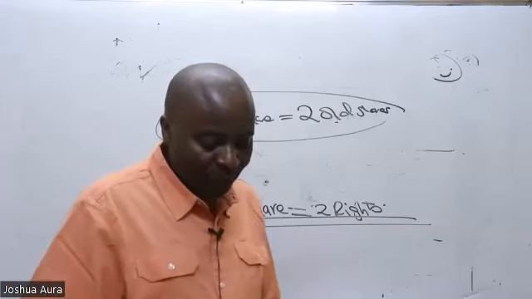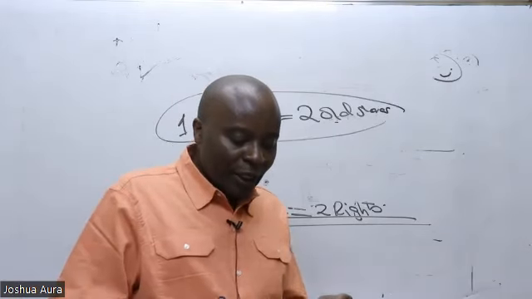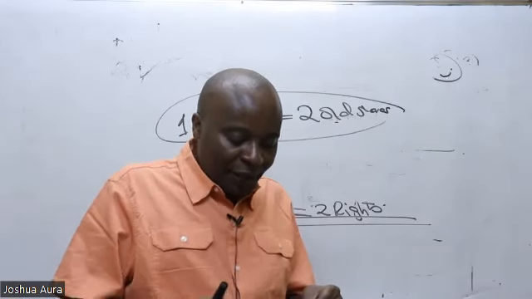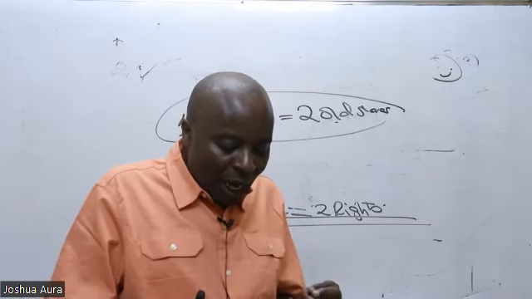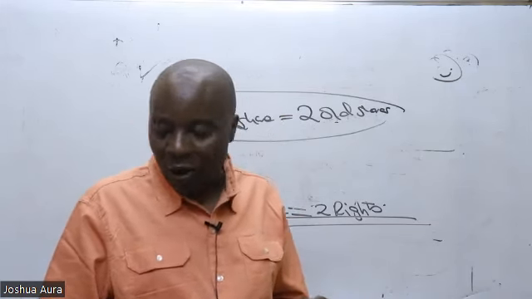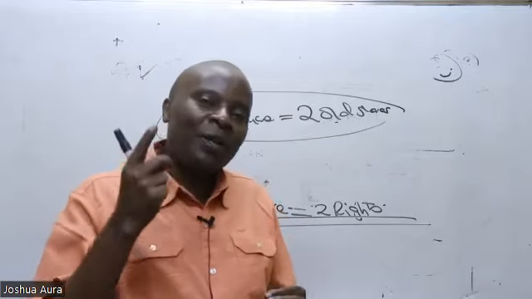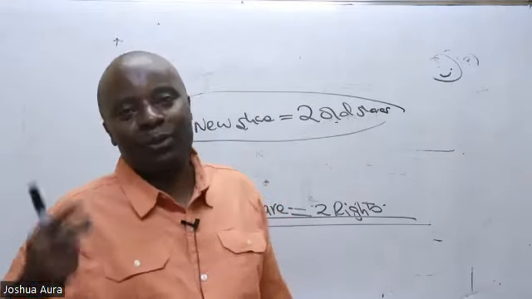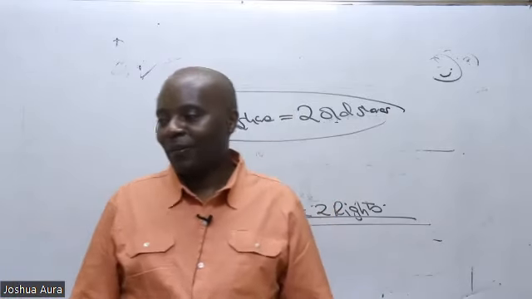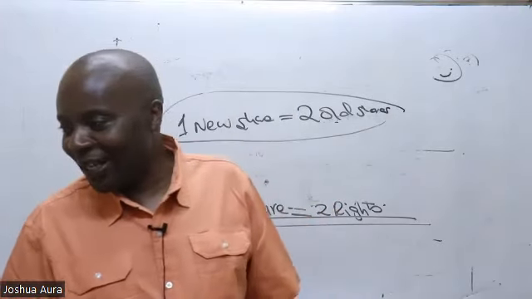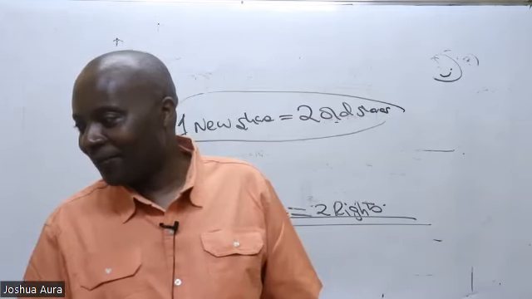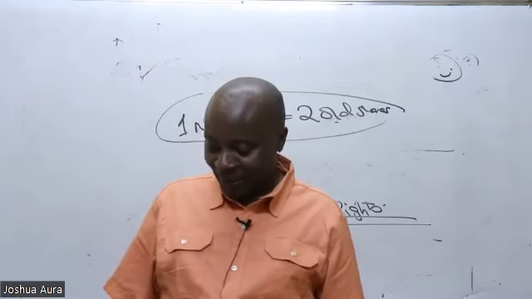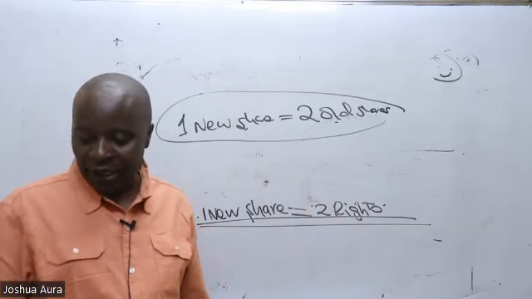So now let's go to number 3. They want us to give them the TERP, the theoretical ex-rights market price per ordinary share. Can I give you 1 minute to try calculating that TERP? Let me see how you will be able to get this, because I'm so sure you shall get it.